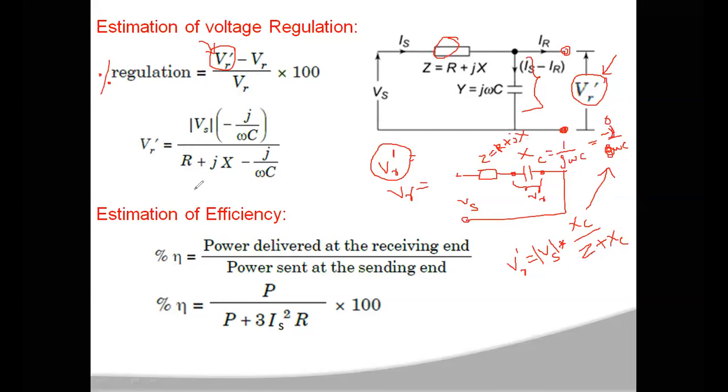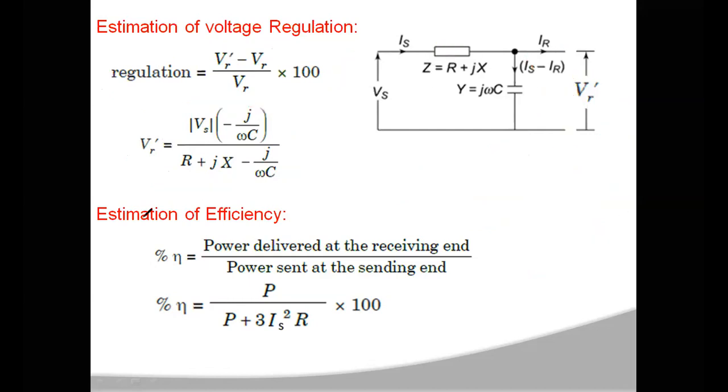Substituting those values, you get VR dash equal to the magnitude of Vs into minus j by omega C divided by R plus jX minus j by omega C. Substituting the resistance, inductance, sending end voltage and capacitance, you get VR dash, and VR is the full load voltage. Now voltage regulation can be calculated using this equation, as a percentage.